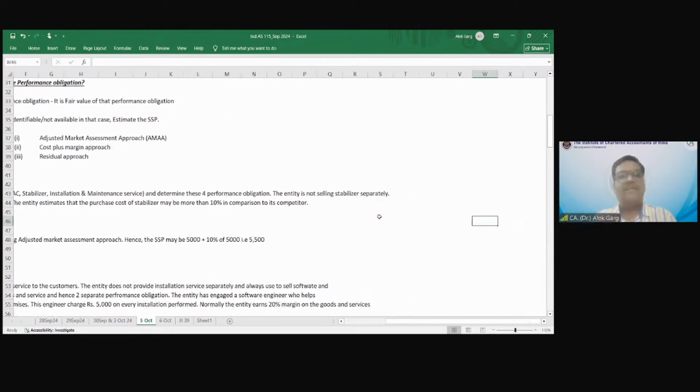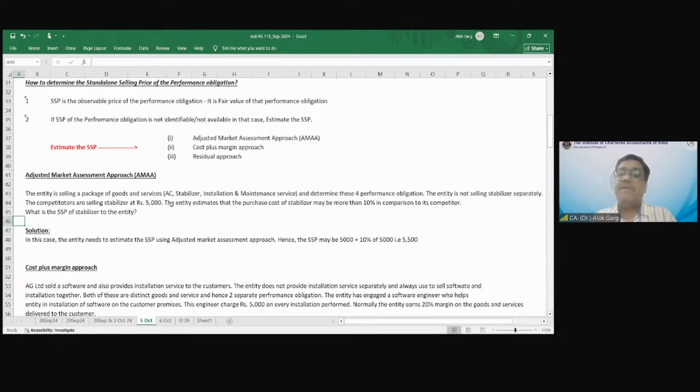The entity is not selling stabilizer separately. Okay. The competitors are selling stabilizer at rupees 5,000. So the entity estimates that the purchase cost of stabilizer may be more than 10% in comparison to its competitor. So सो जो एंटिटी है वो एयर कंडीशन, स्टेबलाइजर, इंस्टॉलेशन, मेंटेनेंस सर्विस, ये 4 चीजों का पैकेज बना के बेचती है. But the entity does not sell stabilizer separately. So the company is not selling, but competitors are selling, right? What is the standalone selling price of stabilizer to the entity? Tell me.